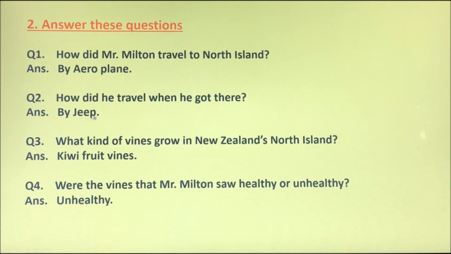You can write in front of the questions. There is a space. You can draw a line and write the answers on that. Okay, question number 3. What kind of wines grow in New Zealand's North Island? Answer is kiwi fruit wines.